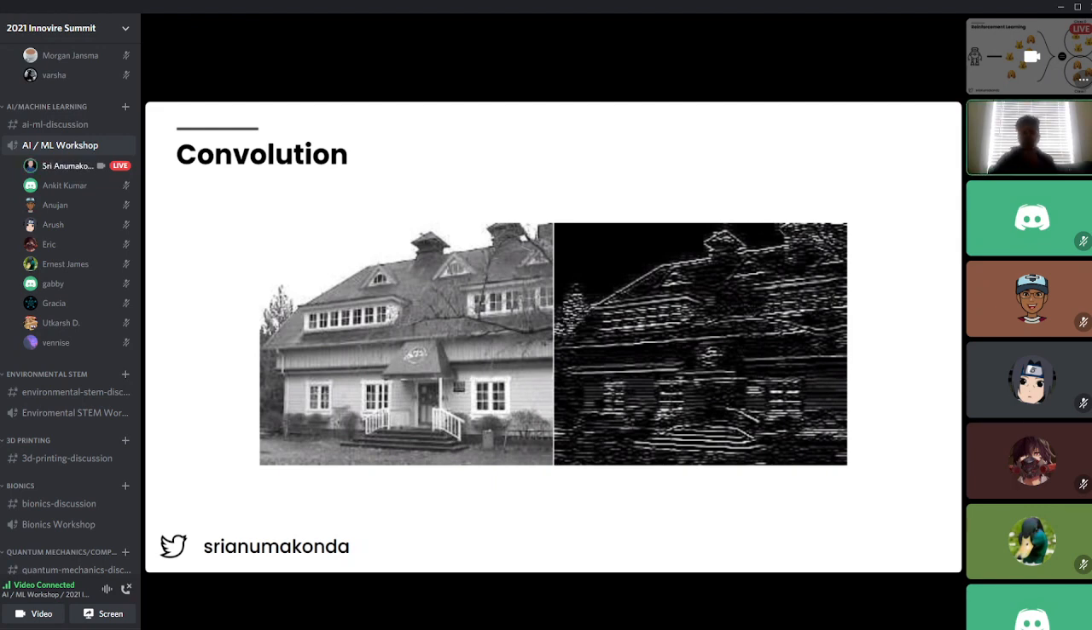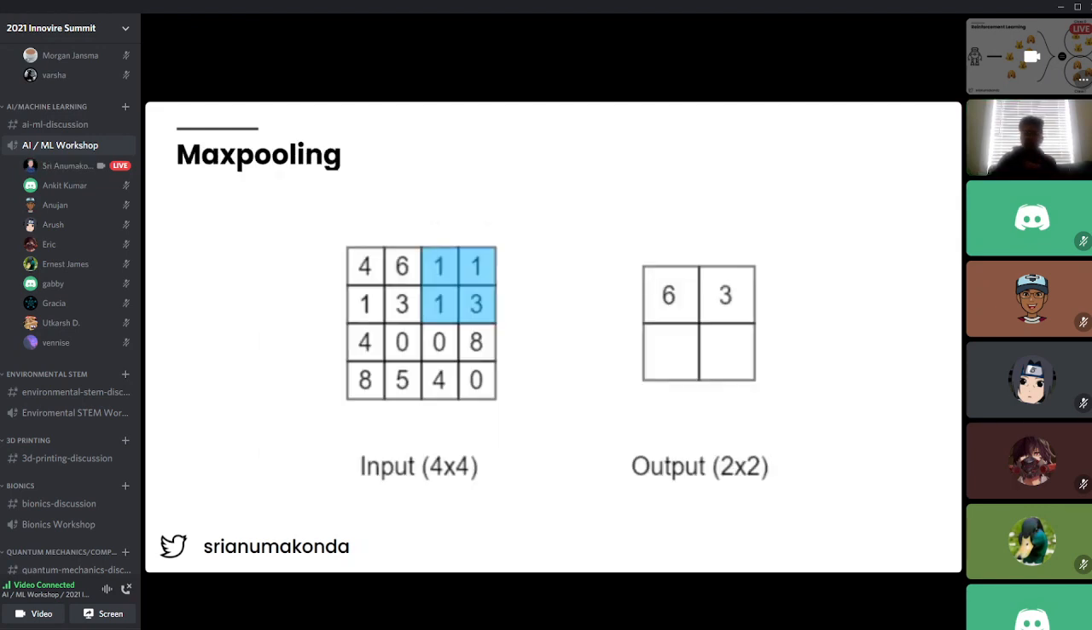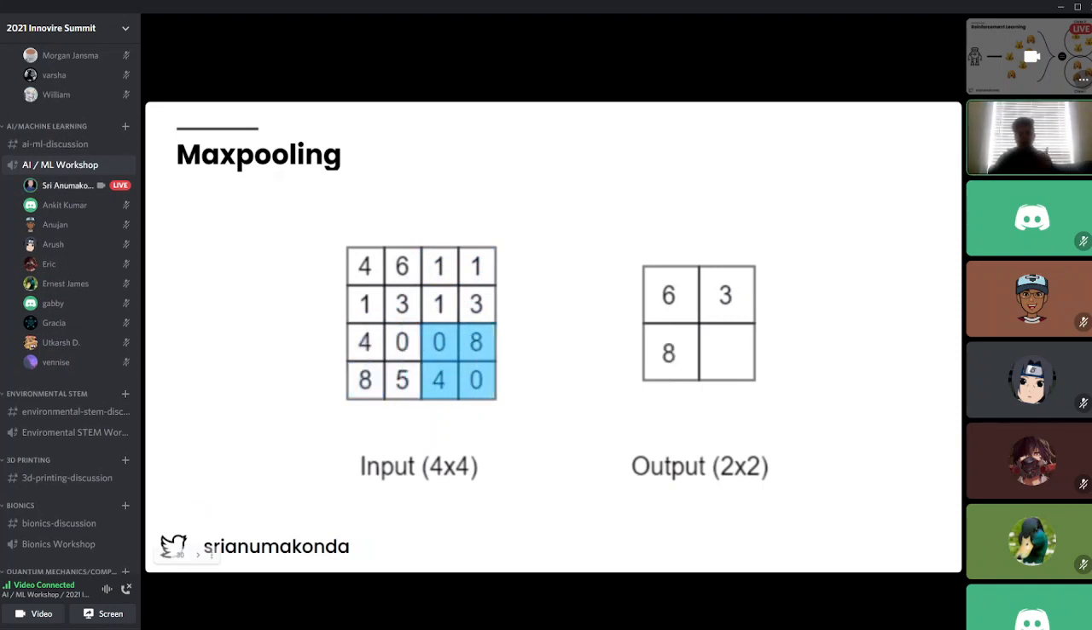And this is how the AI learns. The other type of algorithm that we use with the convolution is something known as max pooling. The name being pretty straightforward, we take the maximum value of a certain kernel. So here we have this blue kernel over here, and as it scans across the image, it just takes the maximum value. So we have 6, 3, 8, 8 respectively for each kernel it scans across.